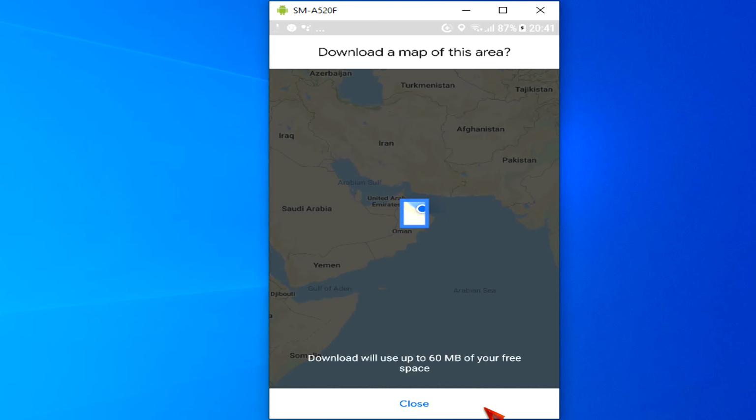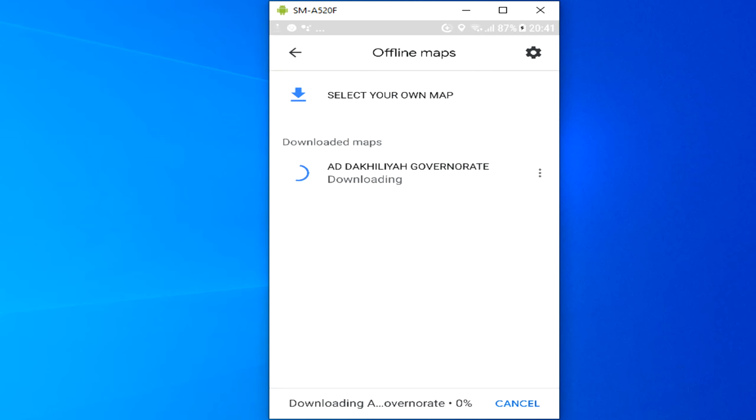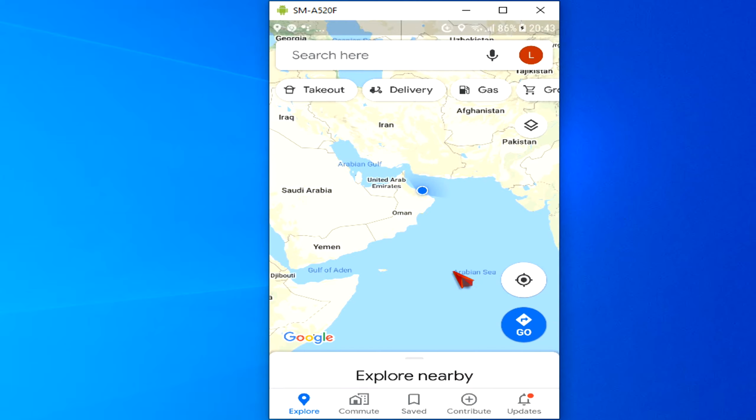Note, internet connection is required at this time. Do note that Google Maps will let you know how much data the offline map will take up on your handset. Once these are downloaded, even if you lose a data connection, you should be able to still navigate around the area without a problem. Once your map is downloaded, it will be listed with any other offline maps.